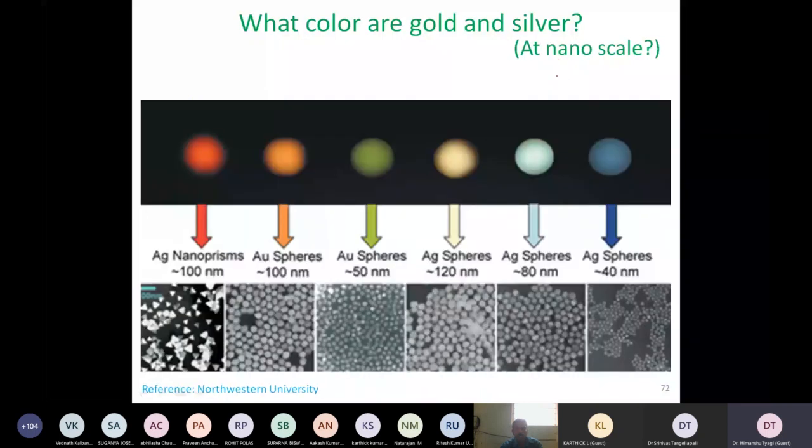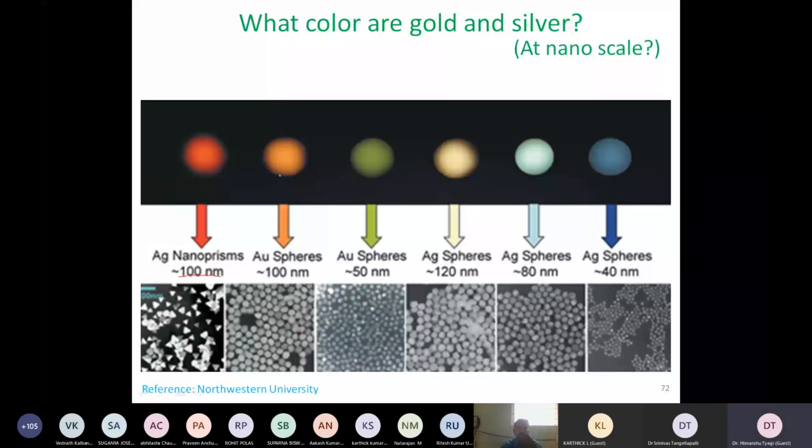This slide has been taken from Northwestern University, where they have experimentally shown that at very small size, you can see the size is of the order of 100 nanometers, sometimes 50 nanometers, 80 nanometers, 40 nanometers, and these are mixtures. Some cases are silver, some cases are gold. That is clearly mentioned, but the interesting thing is the resulting color. Can we imagine gold having a green color or silver having a red color? But these are experimental, actual results.